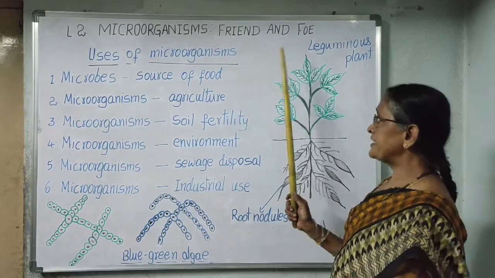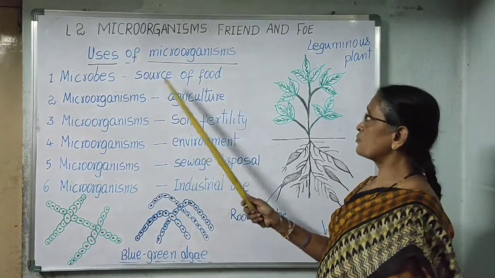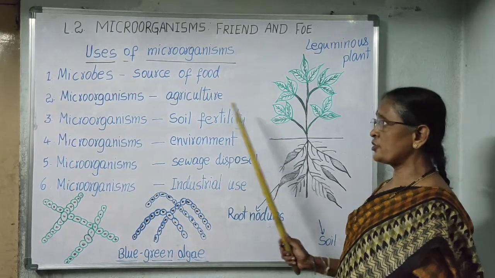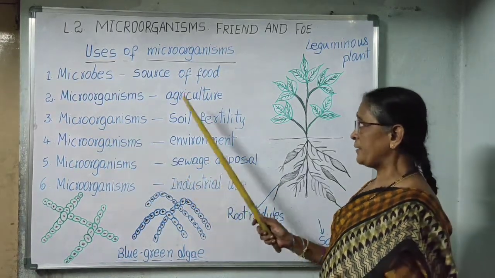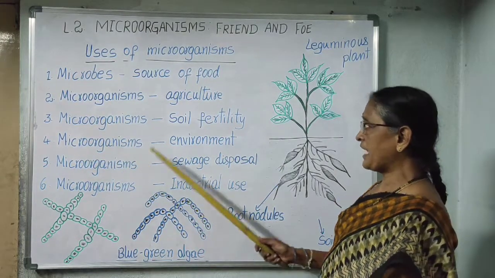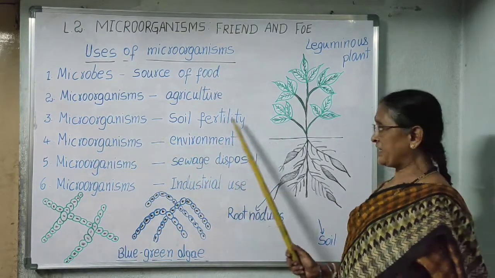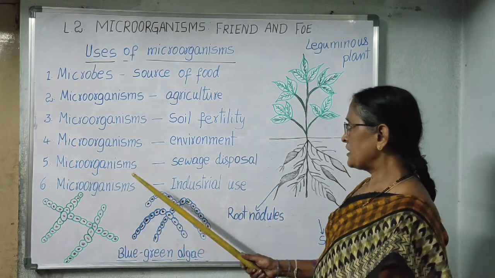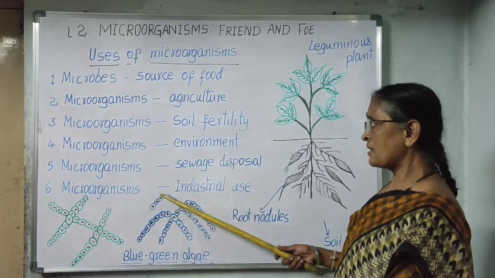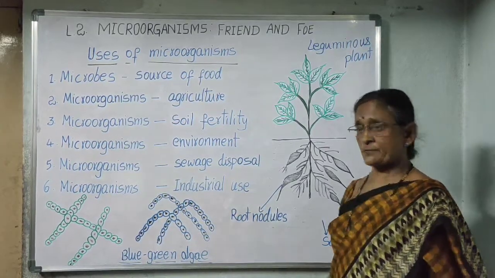Uses of microorganisms. Microbes as a source of food. Microorganisms help in agriculture. Microorganisms help in increasing the soil fertility. Microorganisms help in cleaning up of the environment. Microorganisms help in sewage disposal. Microorganisms are used in industries.